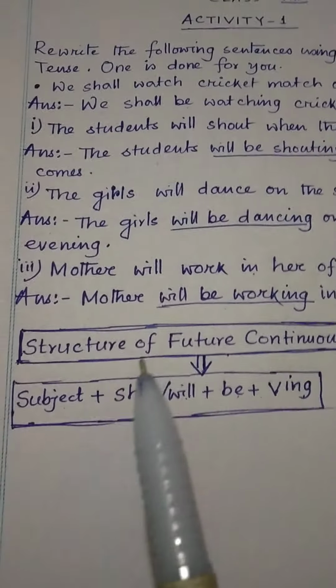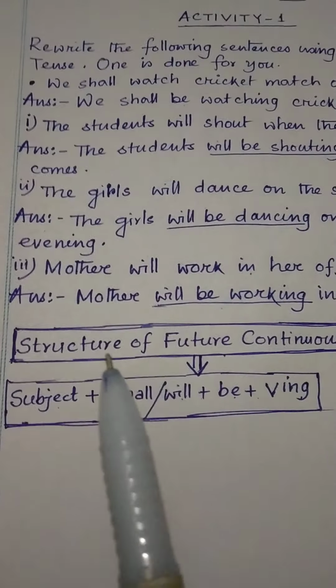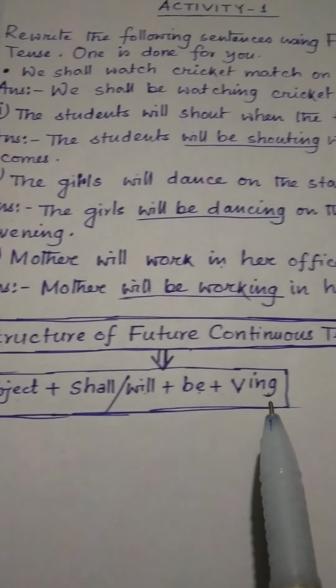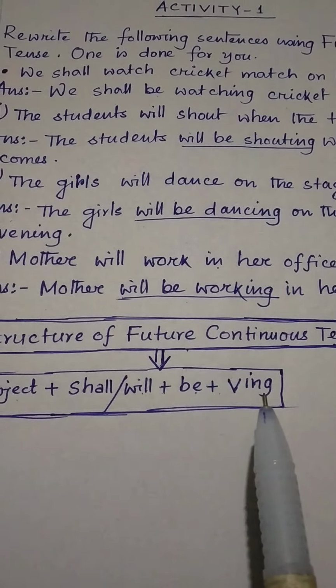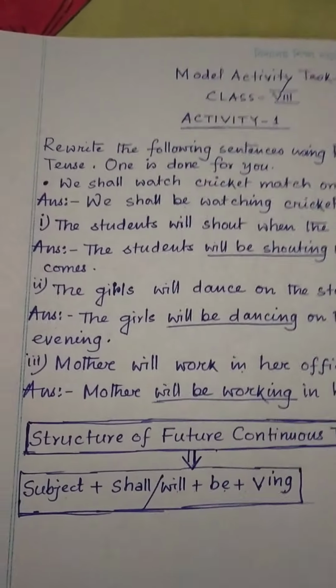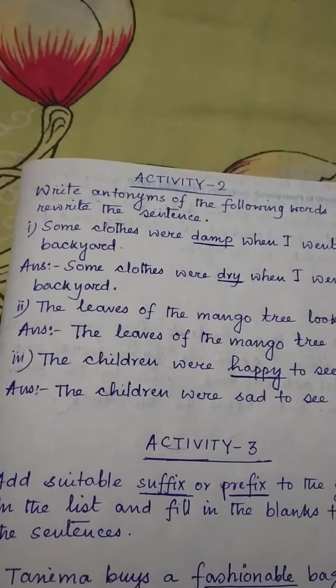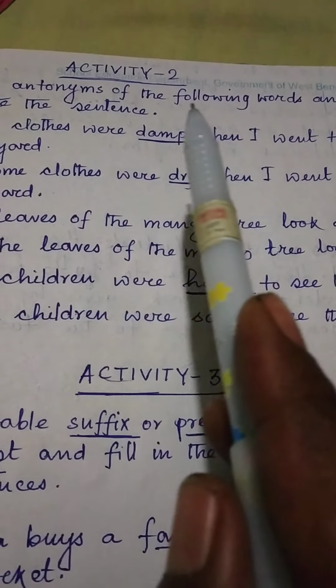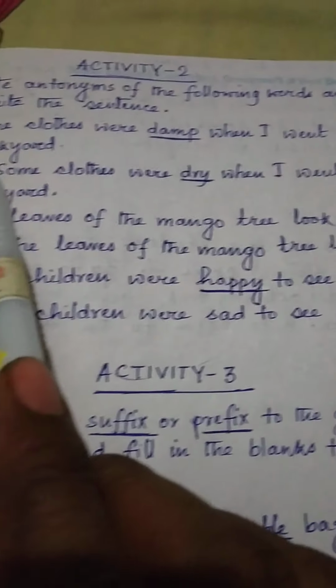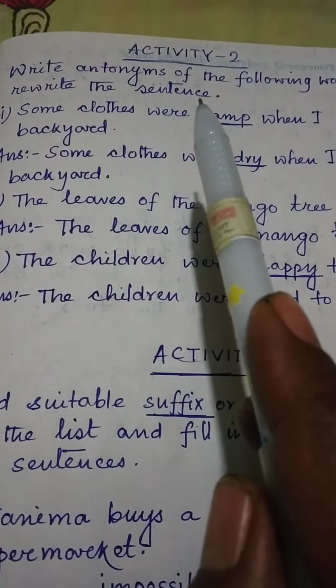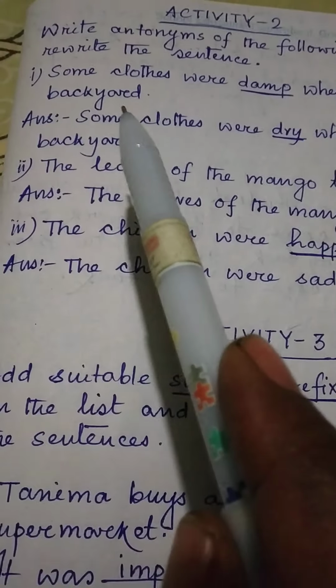So try to remember the structure of future continuous tense. Subject plus shall or will plus be plus verb ing. Okay. Now come to the activity 2. What is the instruction? Write the antonym of the following word and rewrite the sentence. Number 1. Some clothes were damp when I went to the backyard.